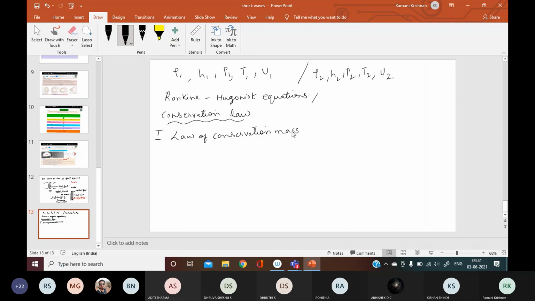Students? Same statement. In any closed system or in any isolated system, the total mass of the system remains a constant. That is called law of conservation of mass. In the same way, law of conservation of energy and law of conservation of momentum also you have to state and directly write the equation. For this you get 6 marks. They'll say explain the laws of conservation of mass, energy and momentum. If you state it, you get 6 marks.